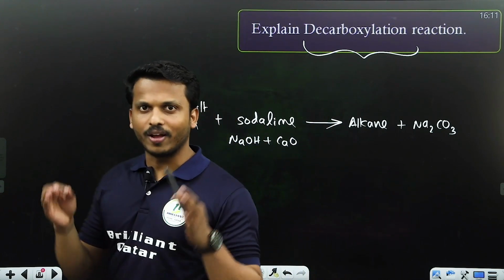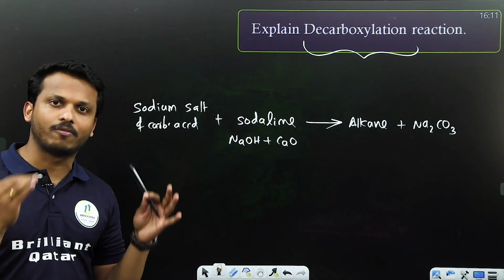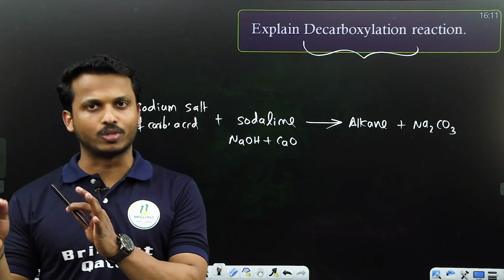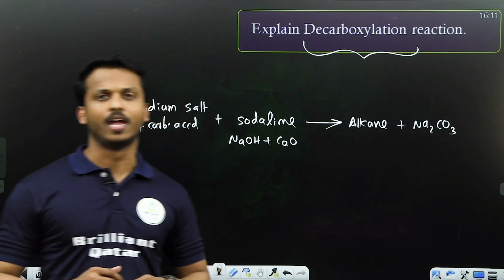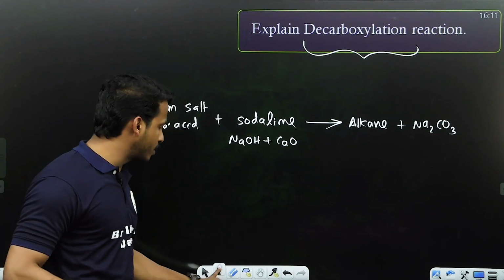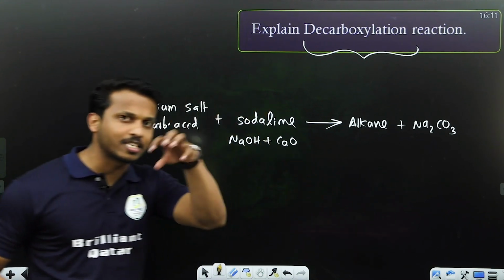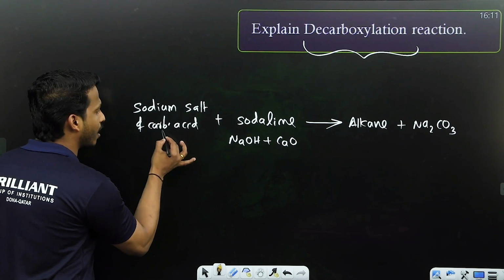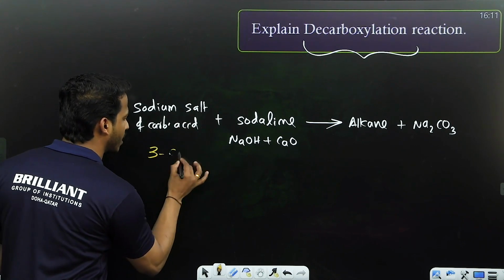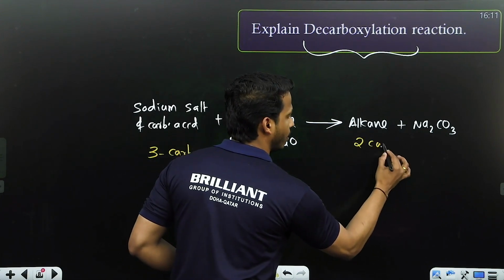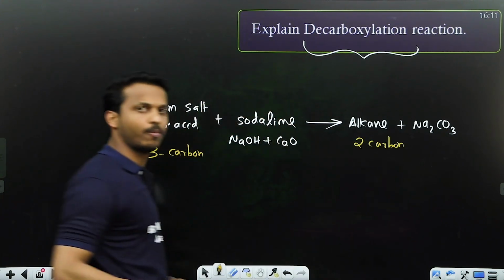When the sodium salt of any carboxylic acid is treated with soda lime, we get an alkane with the byproduct Na2CO3; this is called decarboxylation. What is the speciality of this reaction? It's an alkane, yes, no doubt it's a formation of alkane. What is the speciality in this one? Dear all, if your carboxylic acid contains 3 carbons, your alkane contains 2 carbons. So what is the speciality of decarboxylation?